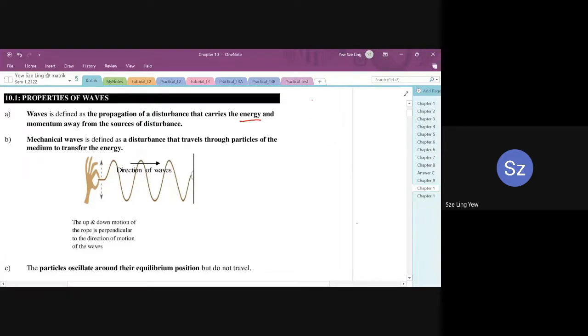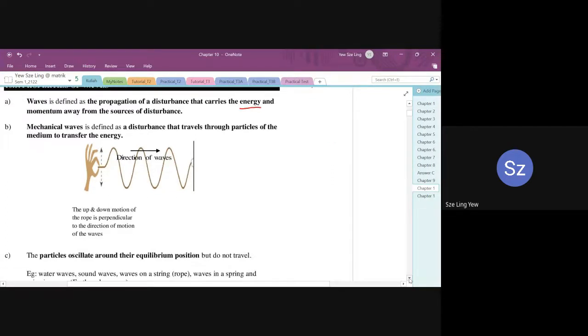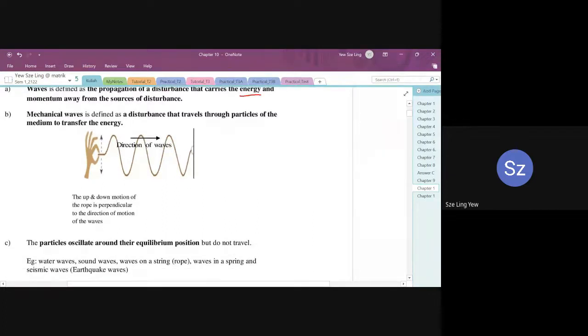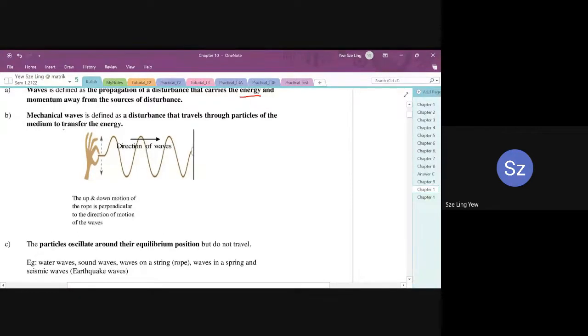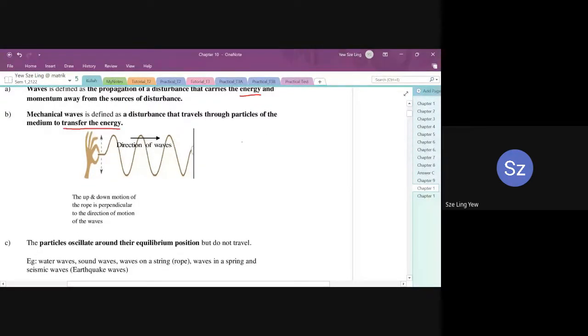Now let's go to bullet point number 2. A mechanical wave is defined as a disturbance that travels through particles of a medium to transfer energy. This is what I told you just now. The particles oscillate around their equilibrium position. They oscillate, but they do not travel. Now, what does it mean?